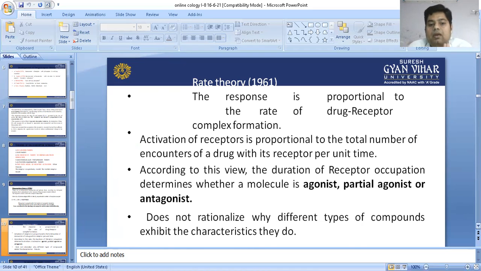But this theory doesn't rationalize why different types of compounds exhibit these characteristics. Why has this theory failed? Because it never gives an explanation regarding why different types of compounds exhibit those kinds of characteristics.